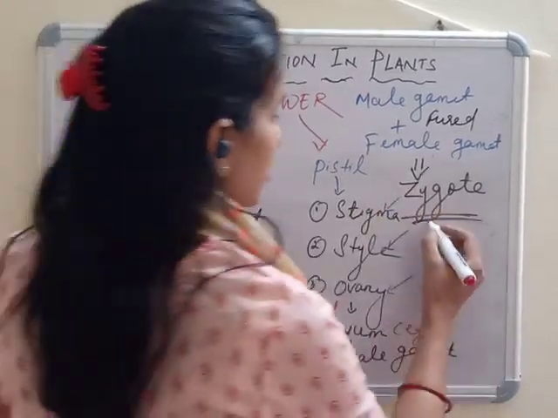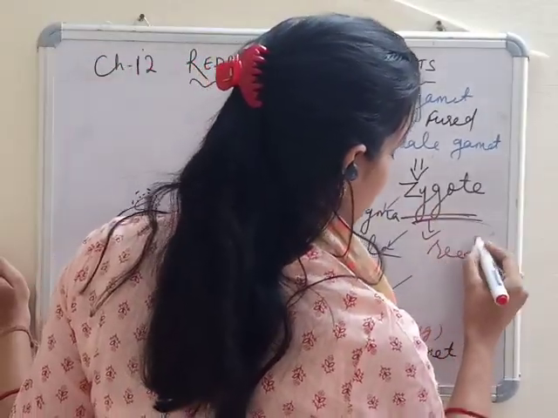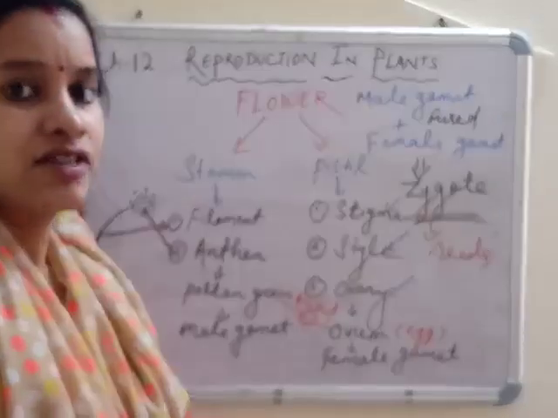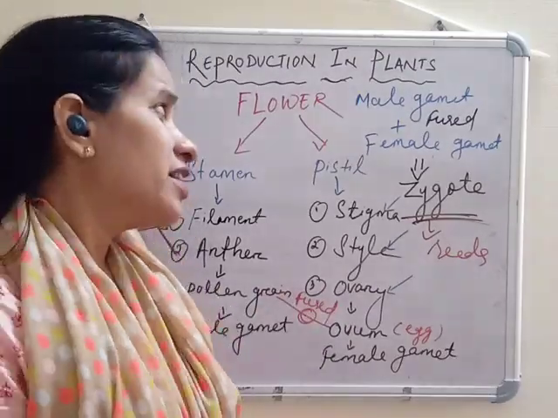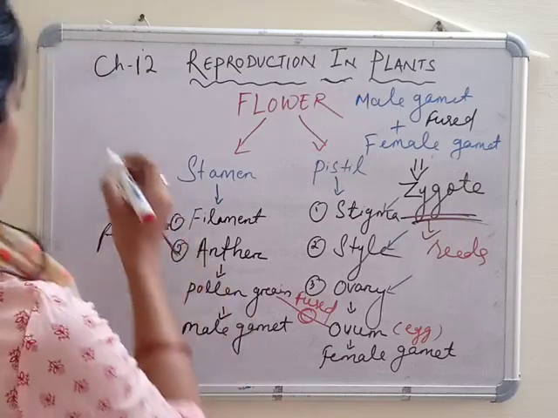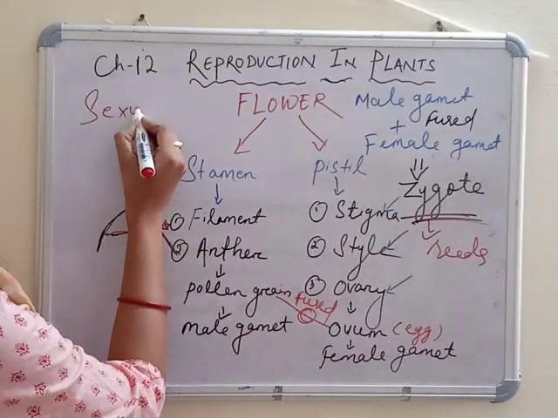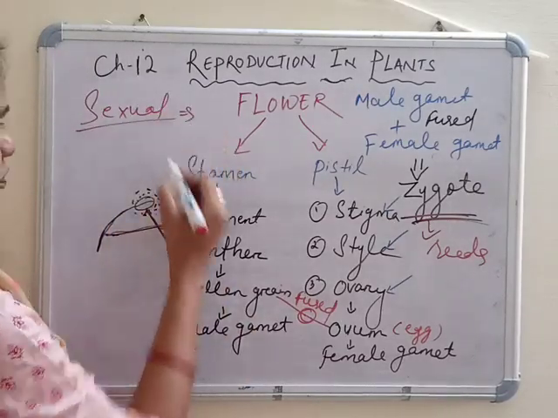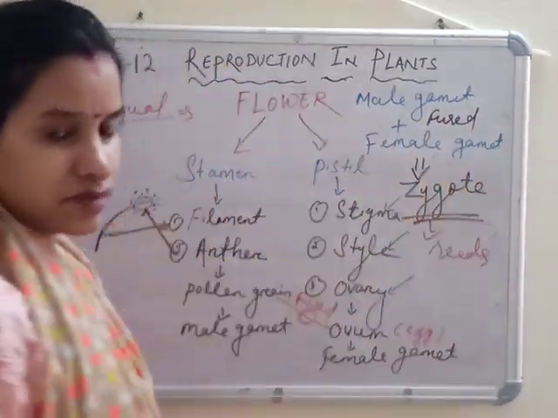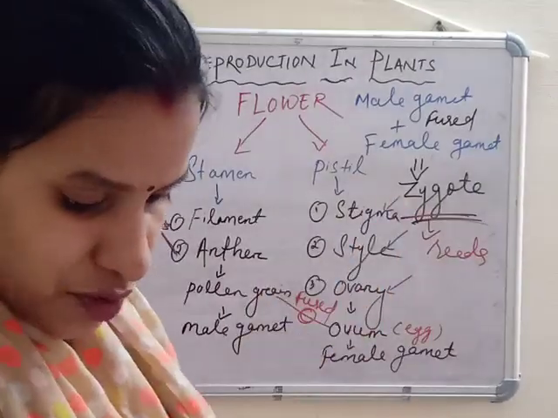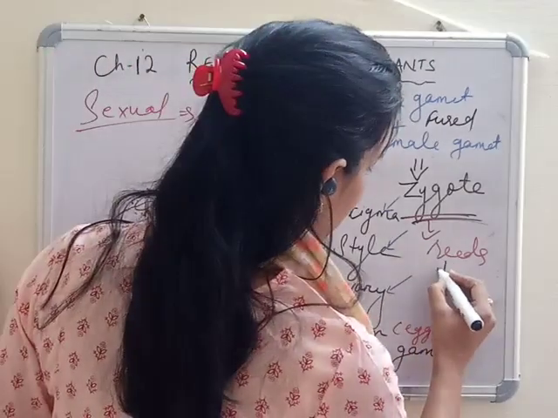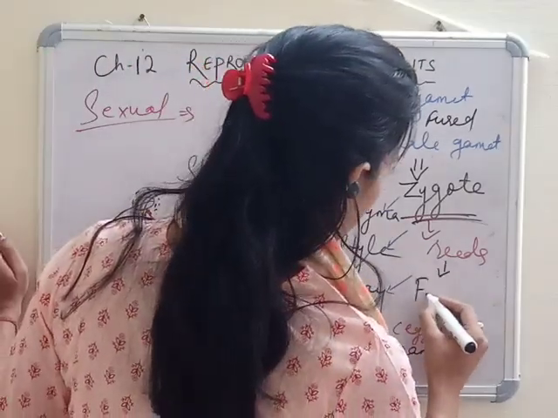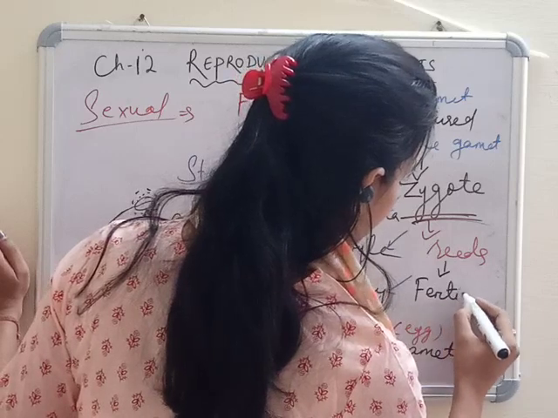This zygote is nothing but your seed, through which a new plant can arise. So in every sexual reproduction this process is happening. Okay, and what is this process called? This process is called fertilization.